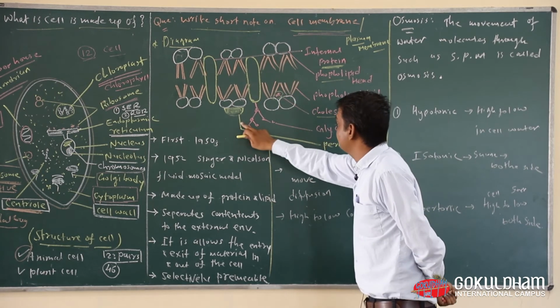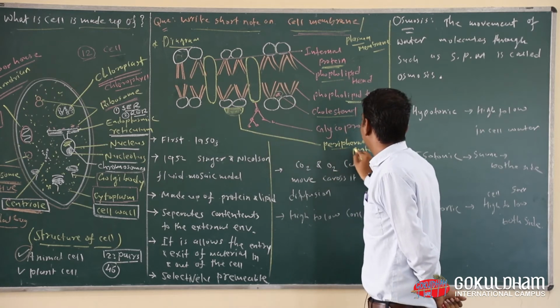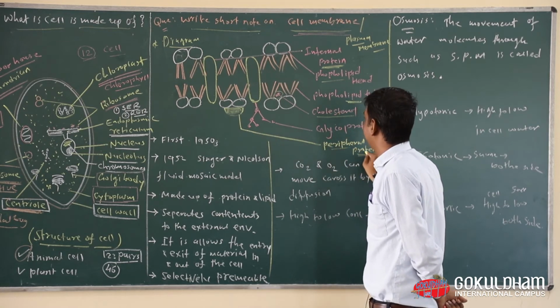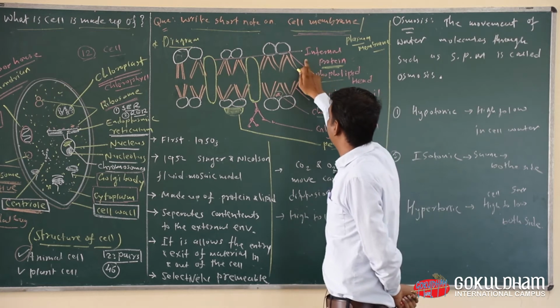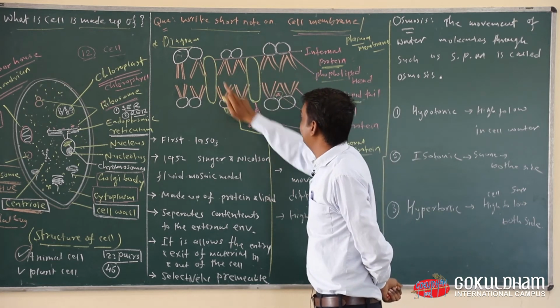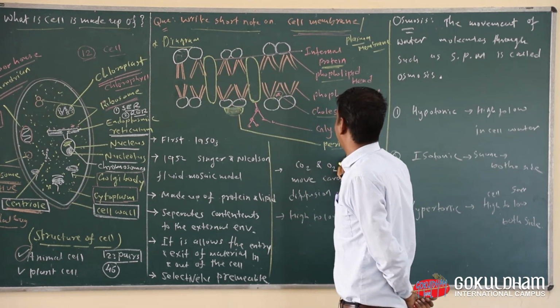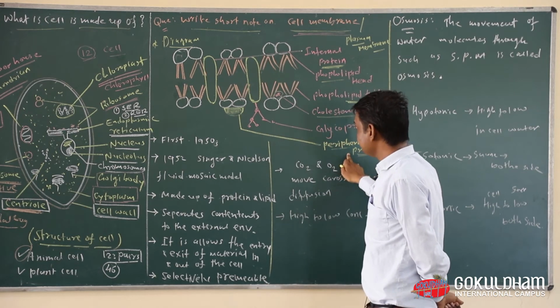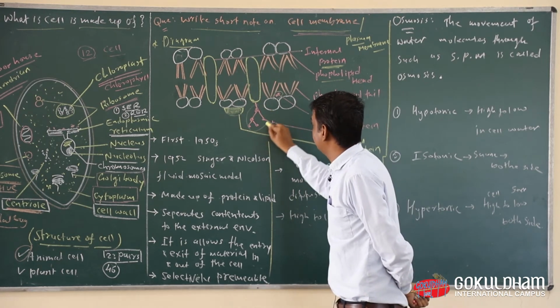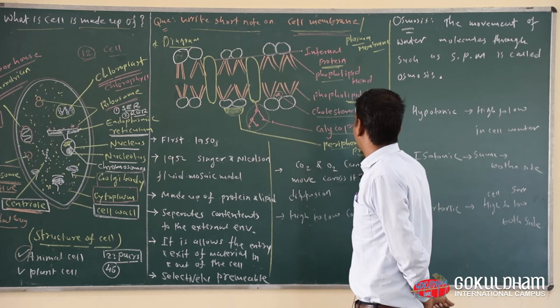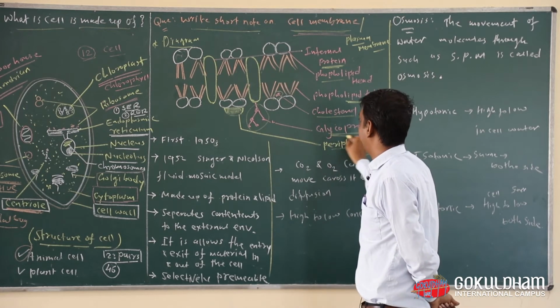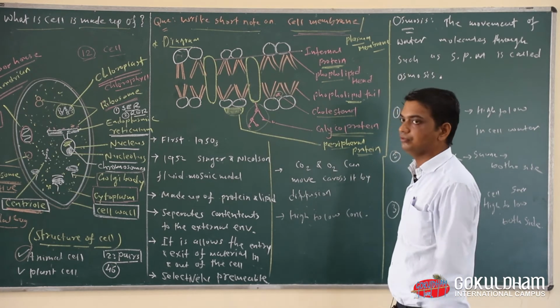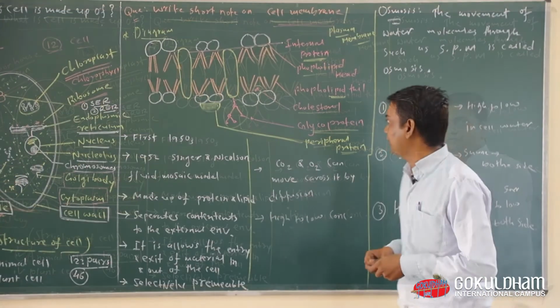Okay, now this one is known as peripheral protein. Everyone look at here, this one is internal protein and this one is known as peripheral protein, and then this whole structure is known as glycoprotein.